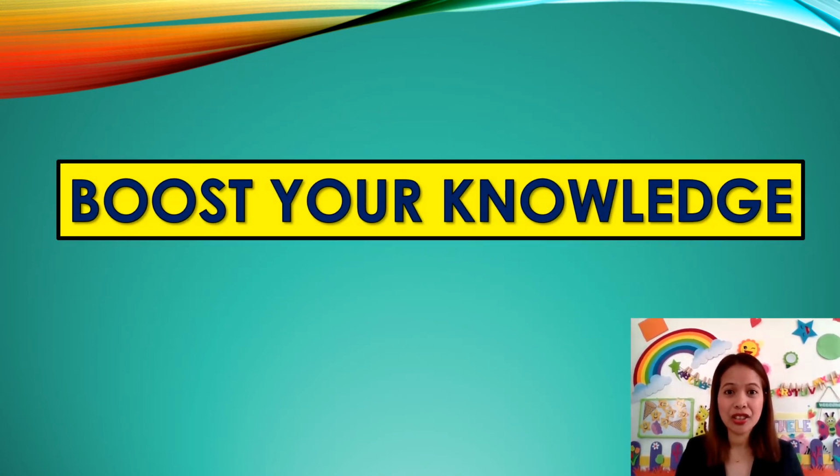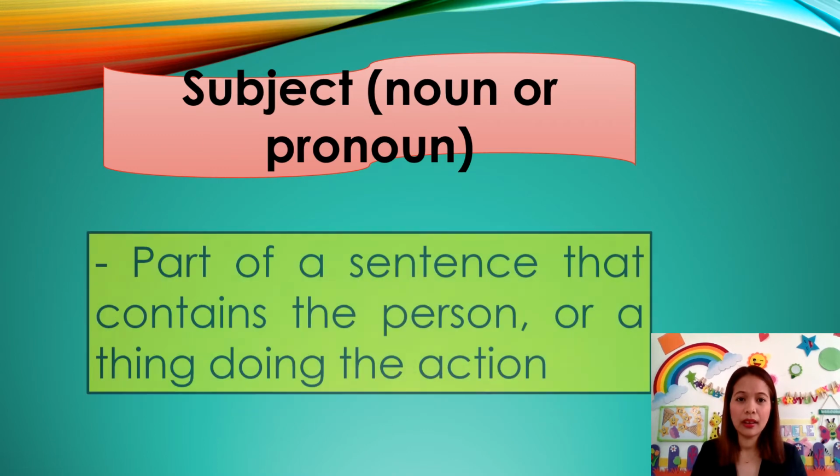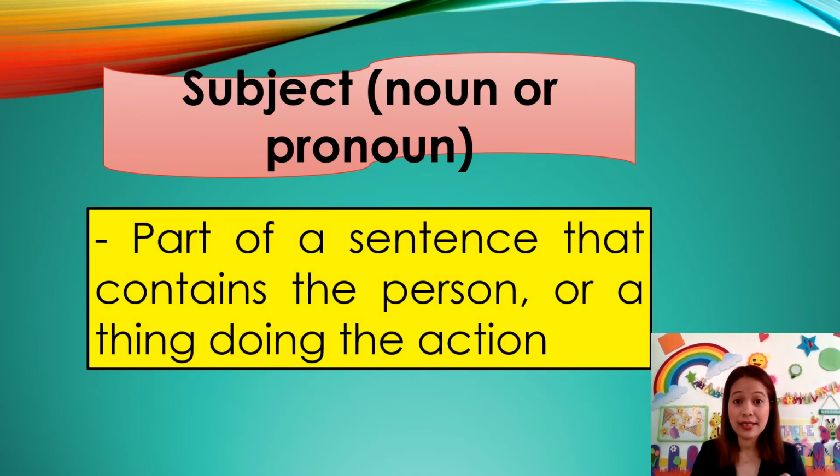Boost your knowledge. To increase your understanding about subject and verb agreement, let's start by defining the following words. A sentence has a subject and a predicate. Subject, it's a noun or a pronoun. It's the part of a sentence that contains the person doing the action.